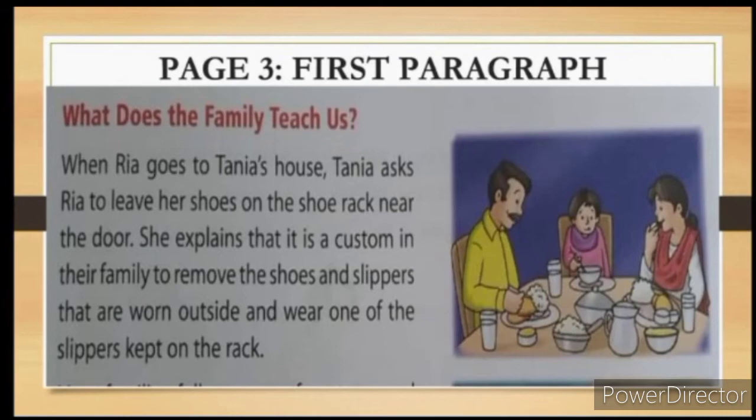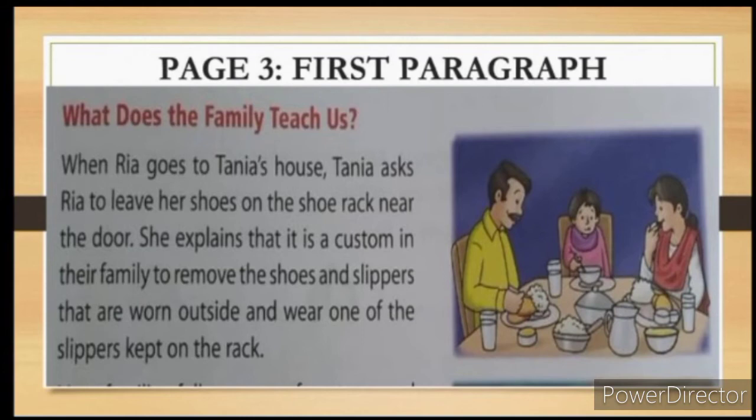In their family, they remove the shoes and slippers that are worn outside and wear one of the slippers kept on the rack. So it is the custom of Tanya's family that they keep the shoes worn outside the house on the shoe rack, and they take one of the slippers also kept on the rack and wear it inside the house.